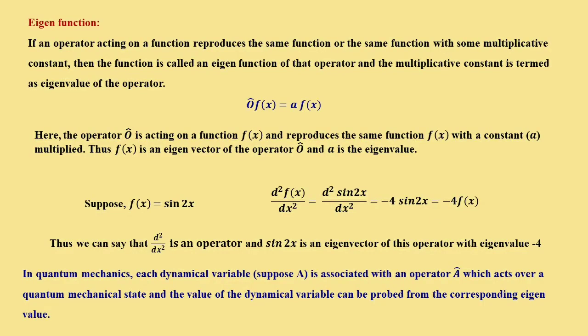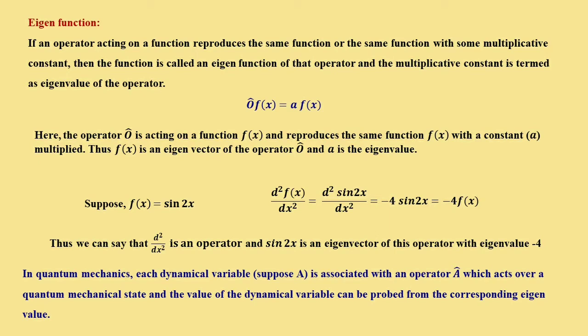Now what is an eigenfunction? Whenever an operator acts on a function and reproduces the same function, or the same function with some multiplicative constant, then the function is called an eigenfunction of that particular operator, and the multiplicative constant is termed the eigenvalue of that operator.